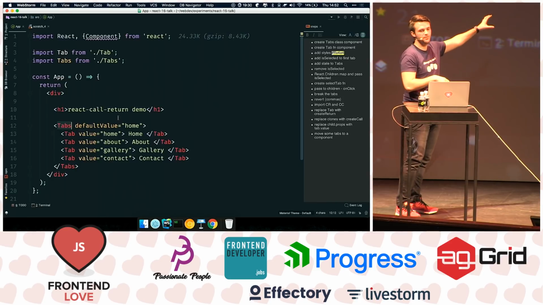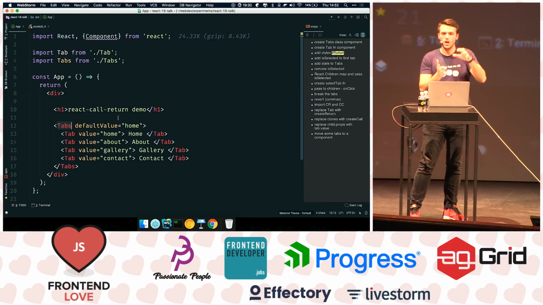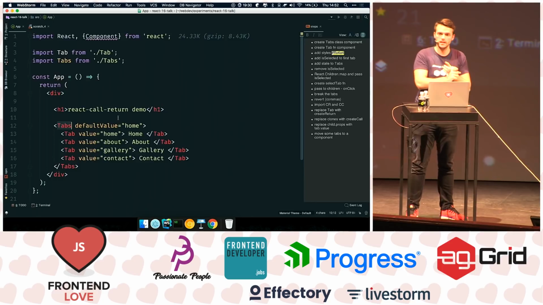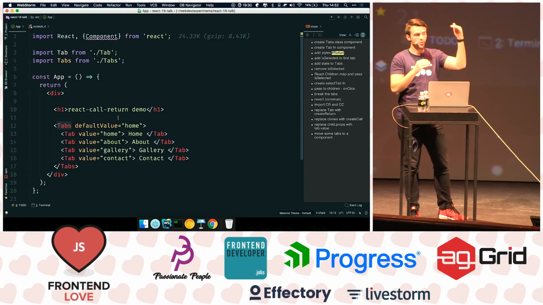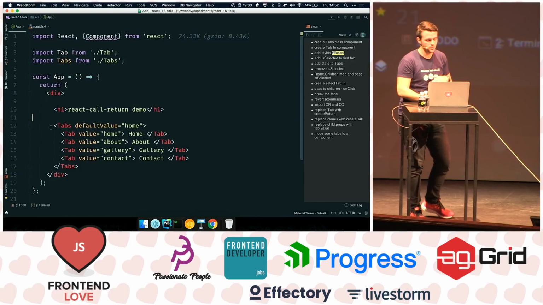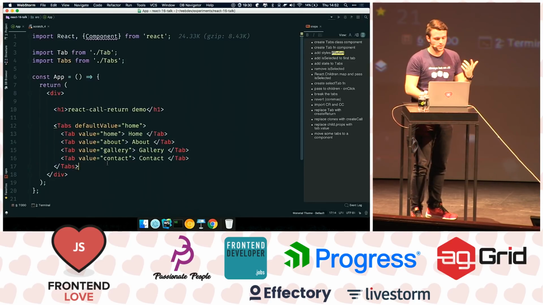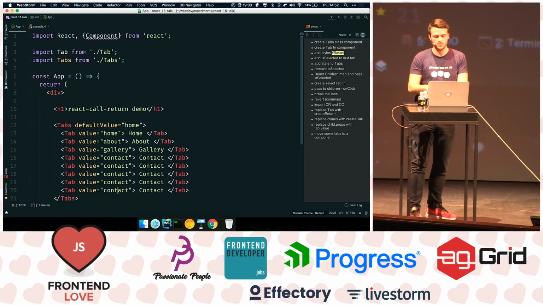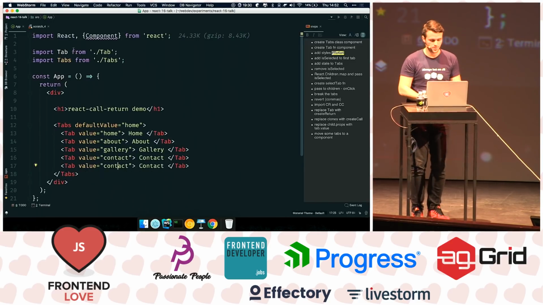We don't want to pass any values from it. So we want the tabs component to take care of the state, which one is selected and so on. And we want a way for it to pass that state to the tabs, but we don't want to do it here. So whenever we give this to another person to use it, they shouldn't care about it. They can just add more tabs here. It's going to work. So this is what we're aiming for.